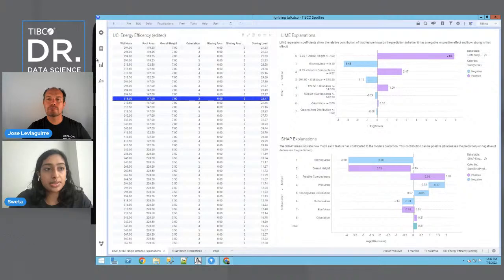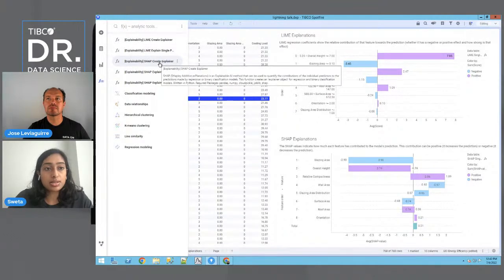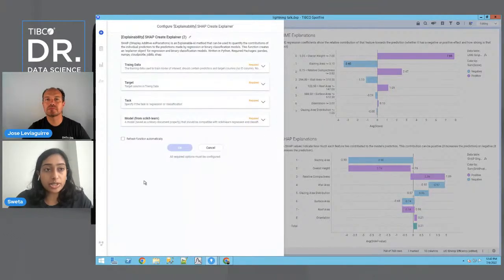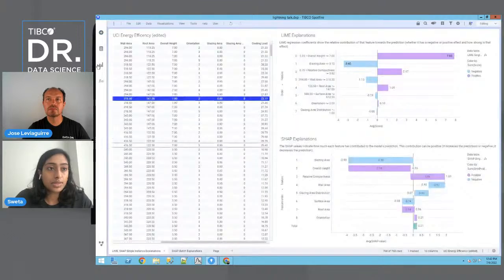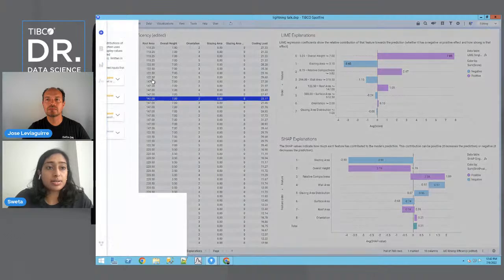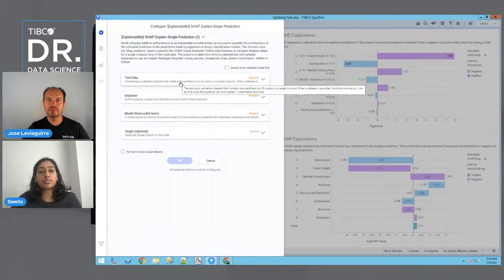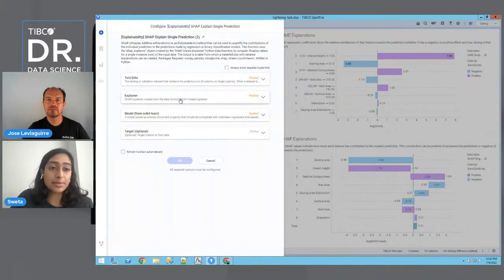So we just covered how the LIME data functions are set up, and now the SHAP data functions happen to be set up in the same way. We have SHAP create explainer, which you're going to have to run first. In this case, it takes in the training data as well as the model. Then we have SHAP explain single prediction, just like we had LIME explain single prediction. It takes in one row from your test data, and then it's able to explain that single prediction.